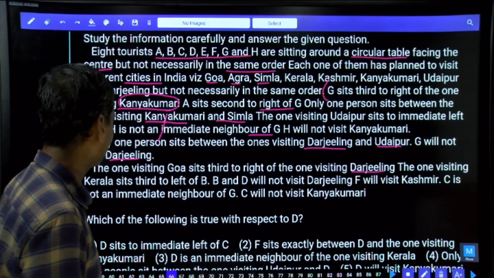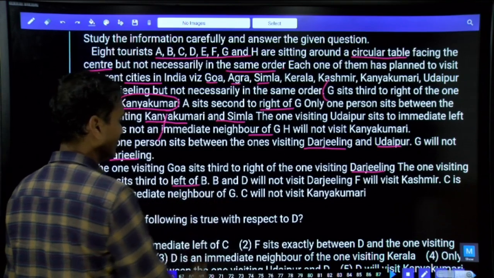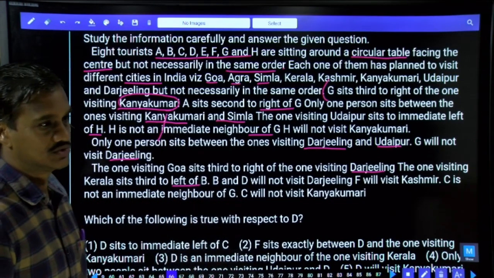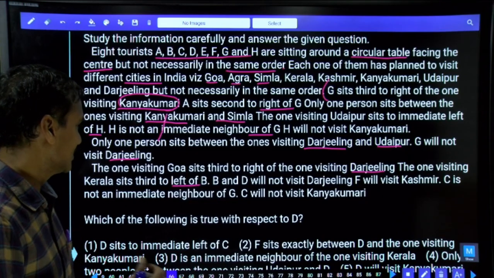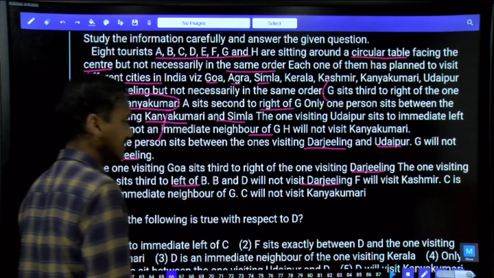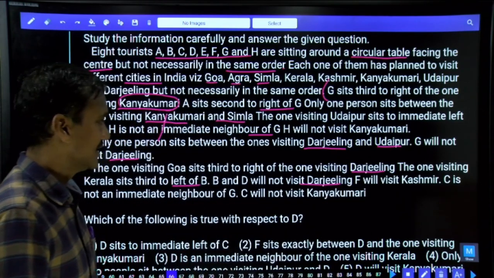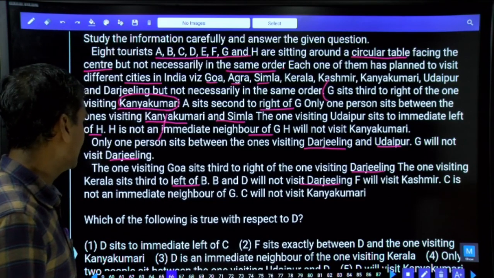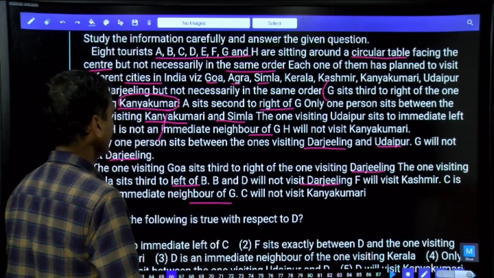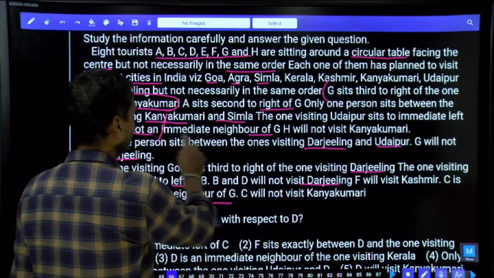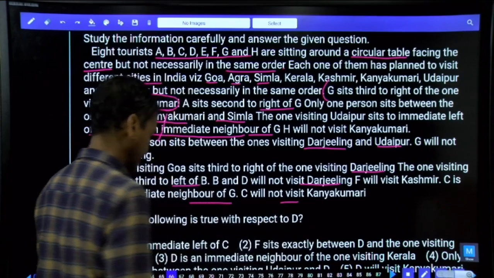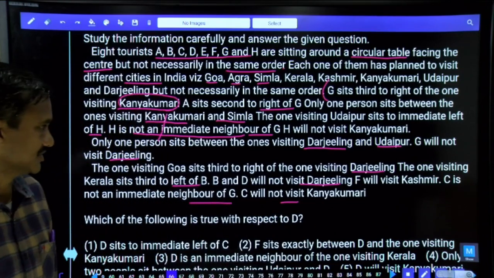And the one who is visiting Kerala sits to the left of B. Left means, as these persons are facing towards the center, left will be clockwise. And next, B and D will not visit Darjeeling. And F will visit Kashmir. And C is not an immediate neighbor of G; C and G are not adjacent to each other. And C and H are also not adjacent to G. And C will not visit Kanyakumari. This is the information given.